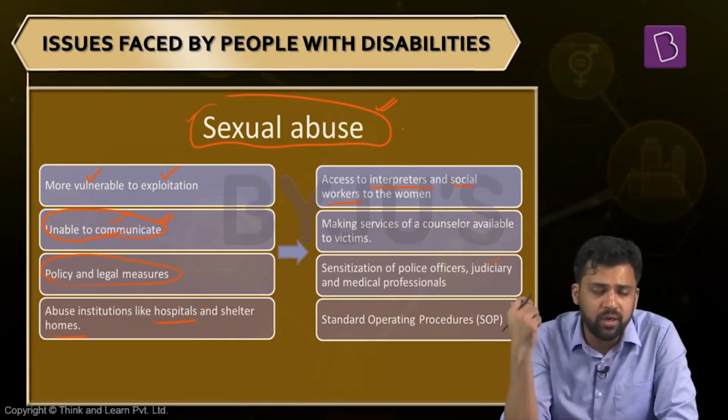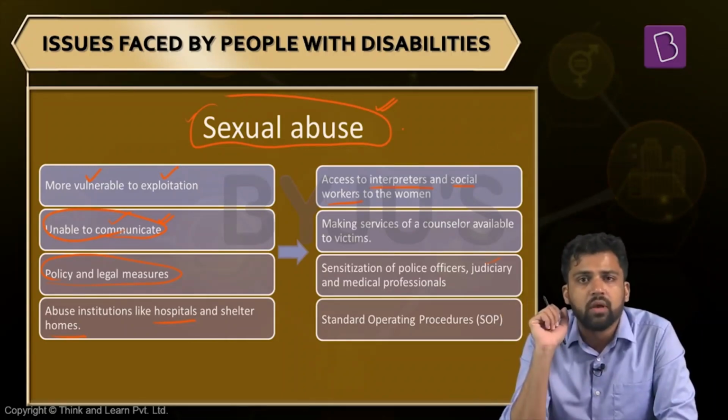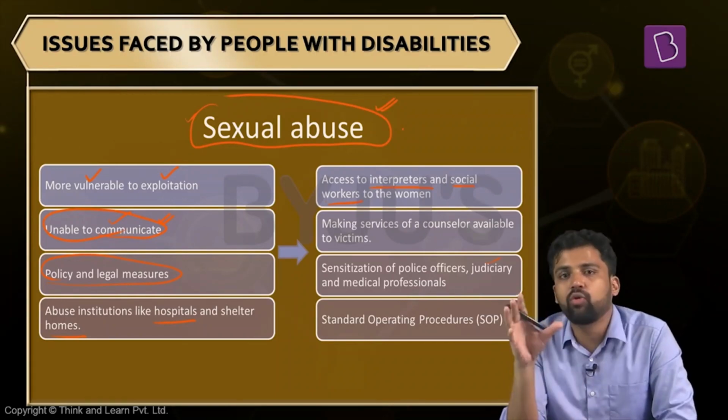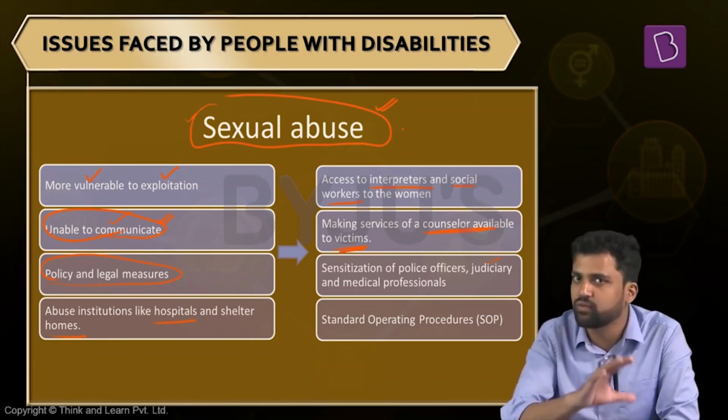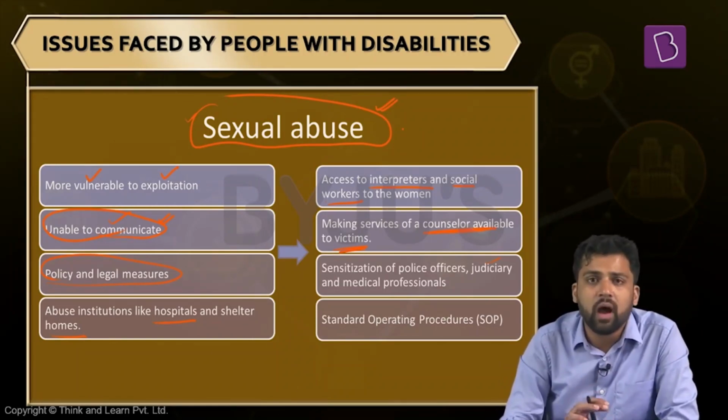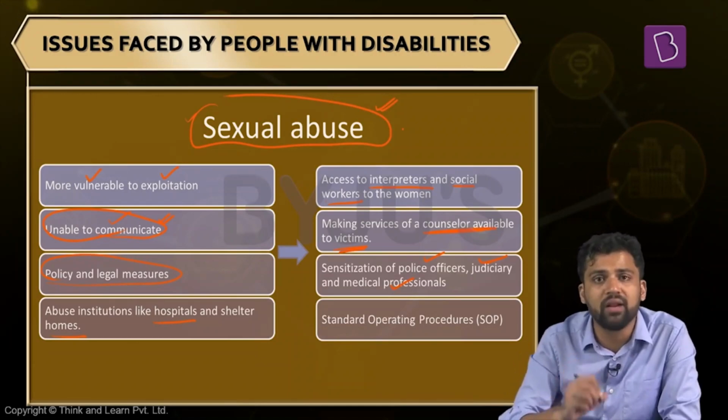One more thing that can be done is, whenever this kind of exploitation happens, a person can fall into trauma. So you need to provide them some sort of support, moral support, emotional support. They need cognitive help. So counselor services should be made available in case these kind of incidents have happened. These are very specific kinds of incidents. We need to train the police officials, judiciary officials, medical professionals to handle these specific issues.